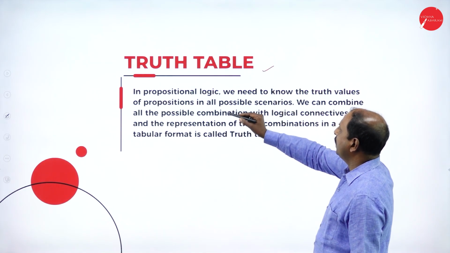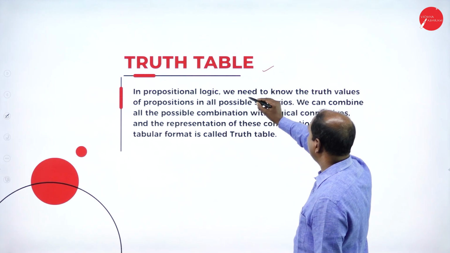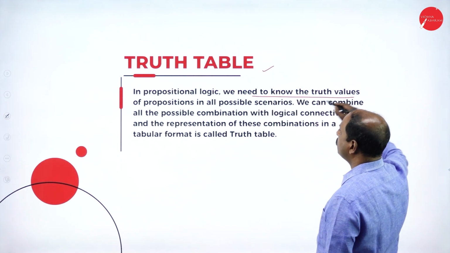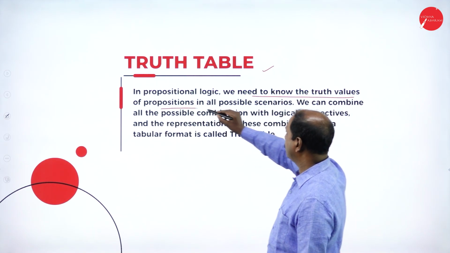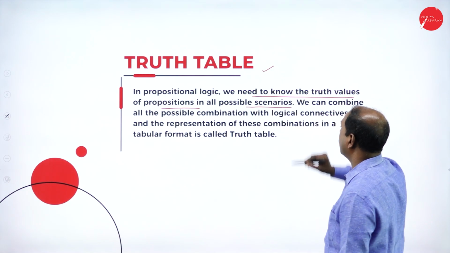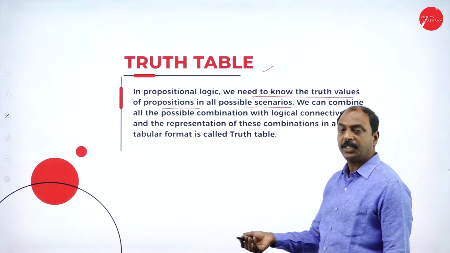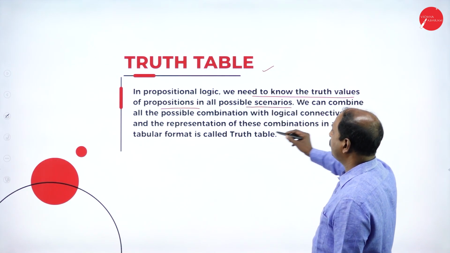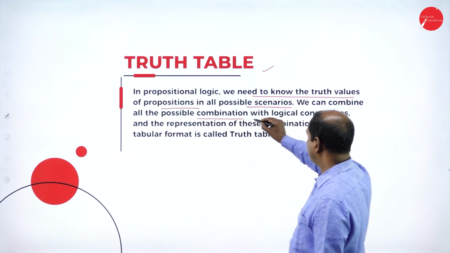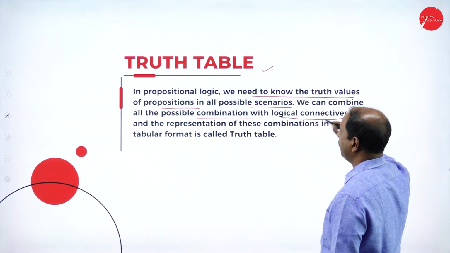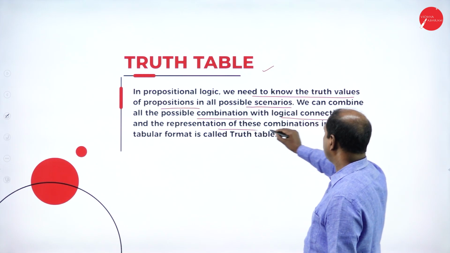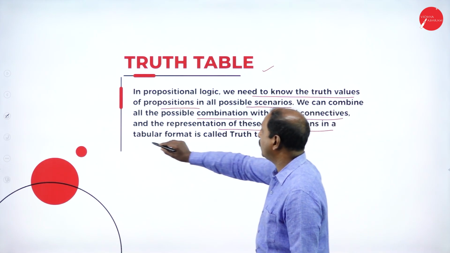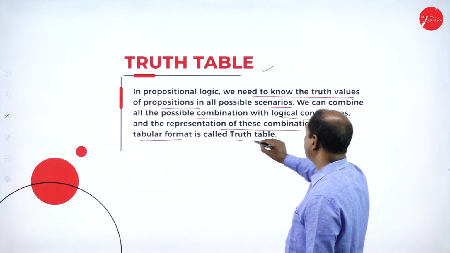In propositional logic we need to know the truth values of propositions in all possible combinations. We can combine all possible combinations with logical connectives, and the representation of these combinations in tabular form is called a truth table.